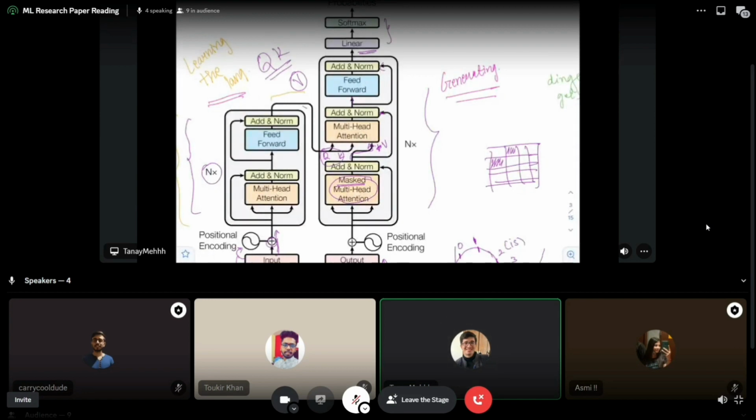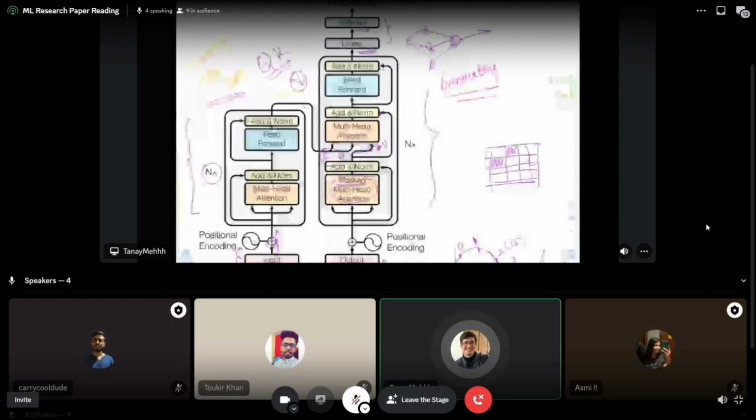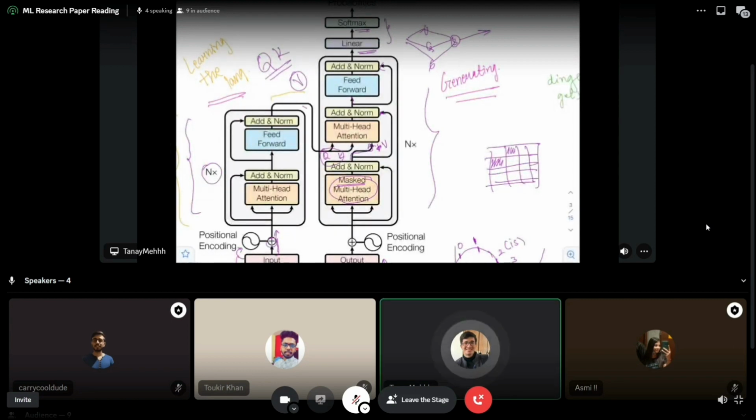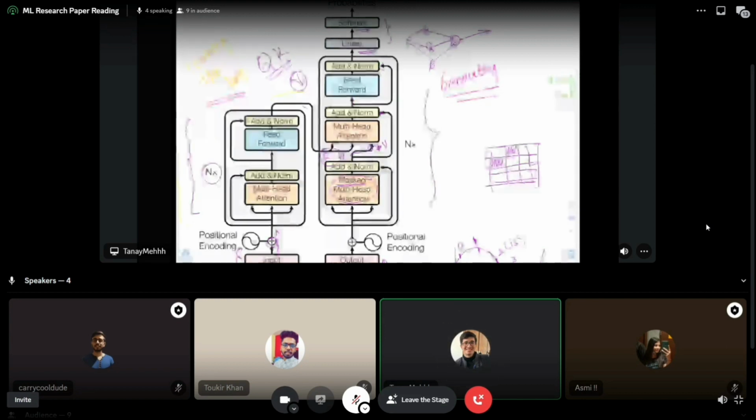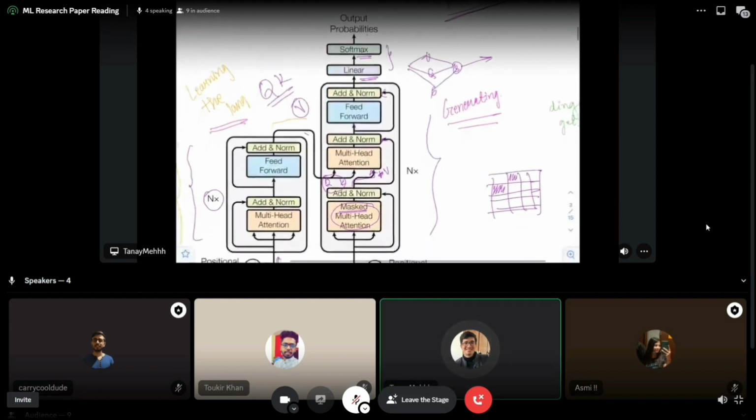There is a linear layer and then there is a softmax layer. So again, linear layer is just a bunch of neurons, data goes to it, and then they all give data to one, right? And this guy is the softmax layer. So again, I told you softmax takes a vector and it normalizes it to probabilities. So what is output probability, right?